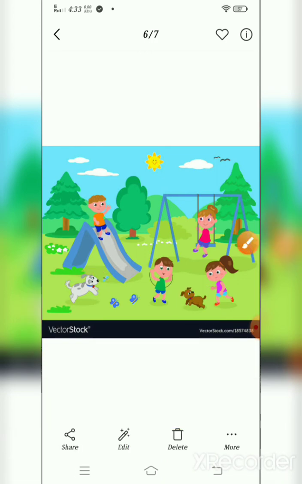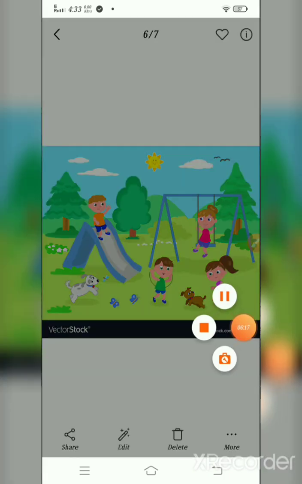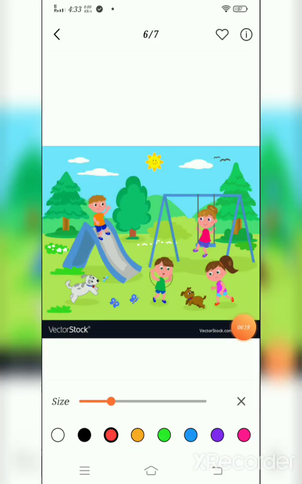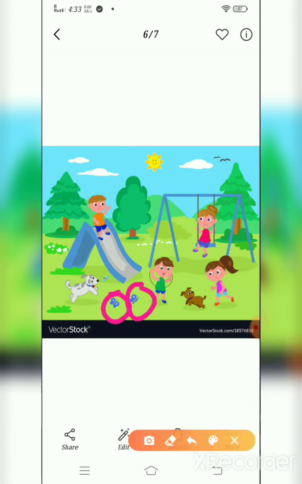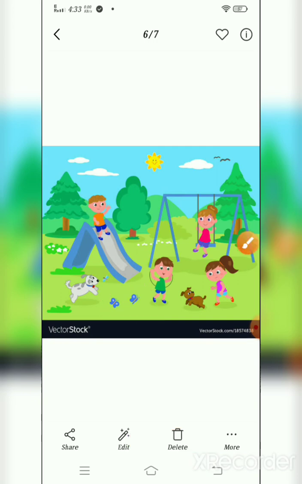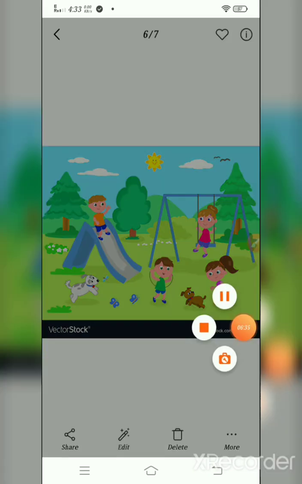The next thing is butterflies. How many butterflies are there in the picture? There are 2 butterflies. Very good. That is 1, 2. There are 2 butterflies. So this is another example of counting objects in our real life. So maths is used for counting easily in our real life.